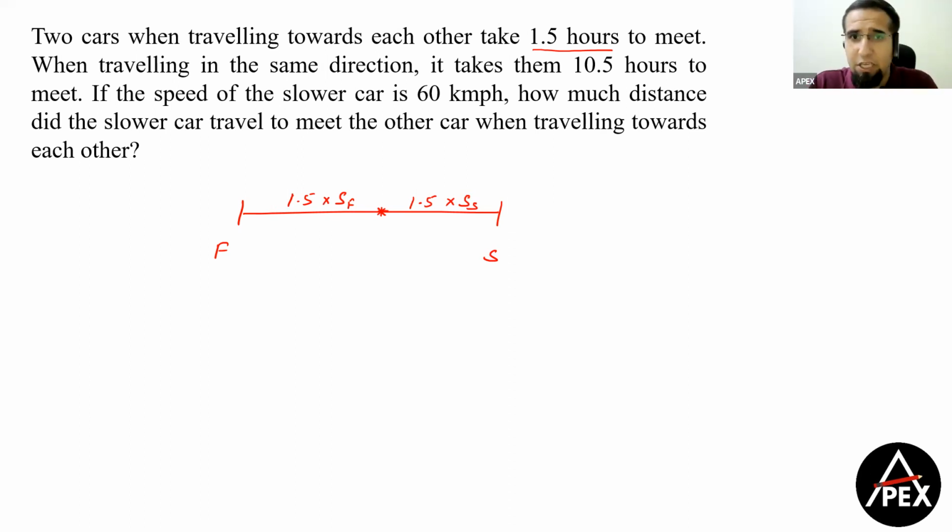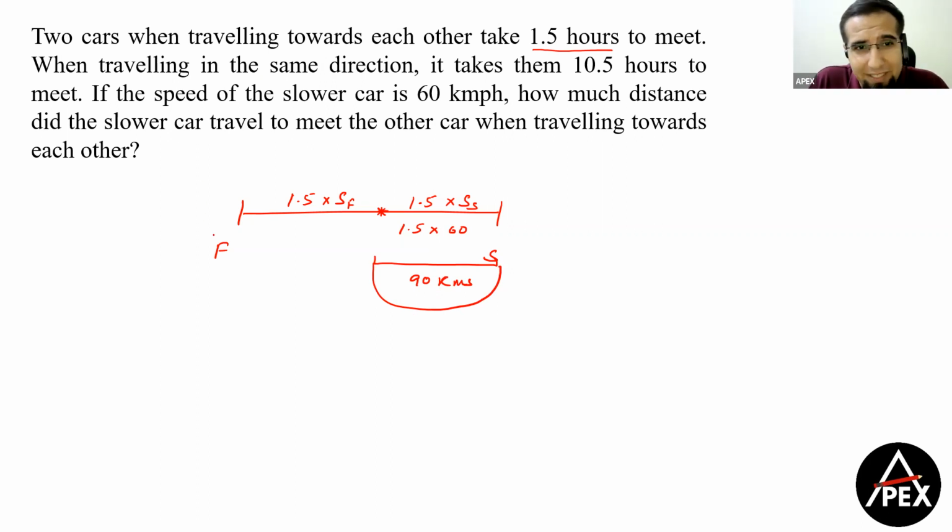Sounds to be some information given, but let's see the next part. If the speed of the slower car is 60 kilometers an hour, so 1.5 hours into 60. So this distance becomes how much, guys? That is 90 kilometers. Okay. Now the question says, how much distance did the slower car travel? I repeat, slower car travel to meet the other car while traveling towards each other. That means the question is asking you this distance only while traveling towards each other.